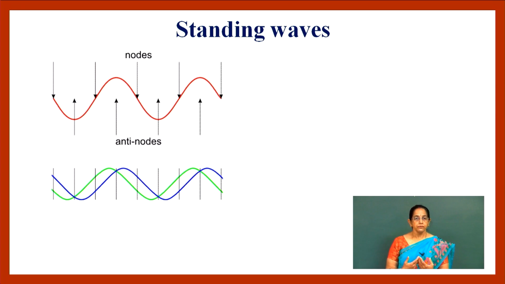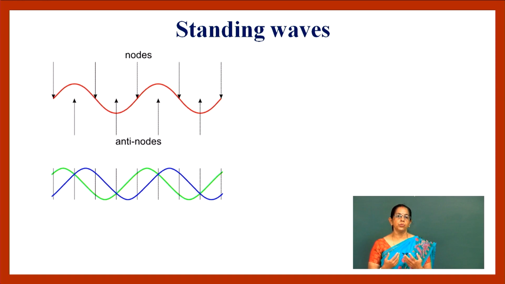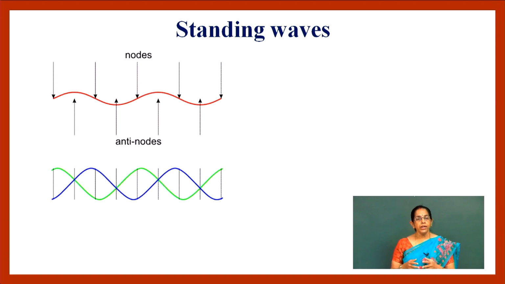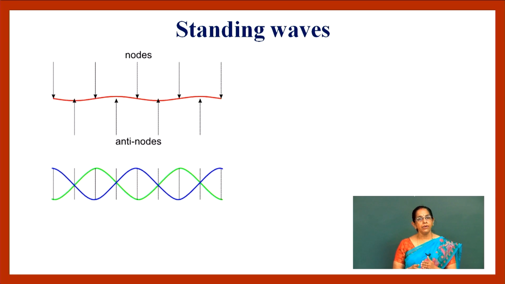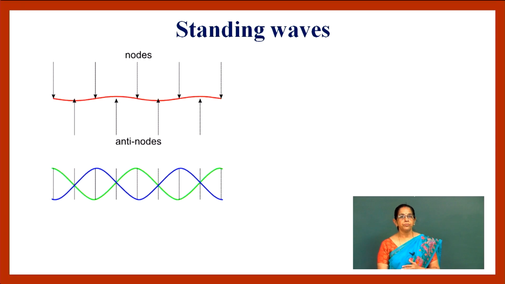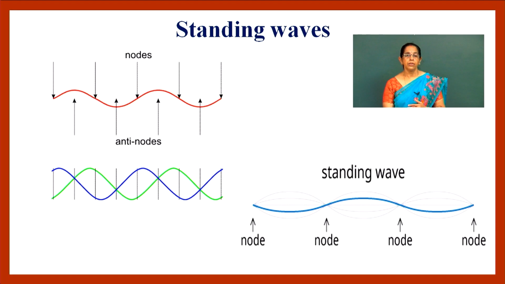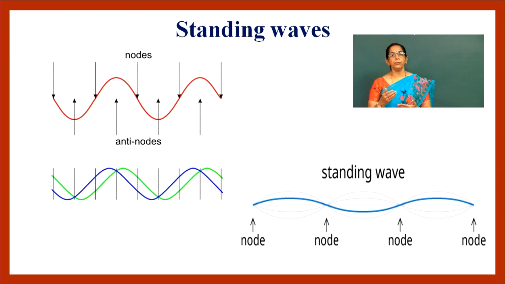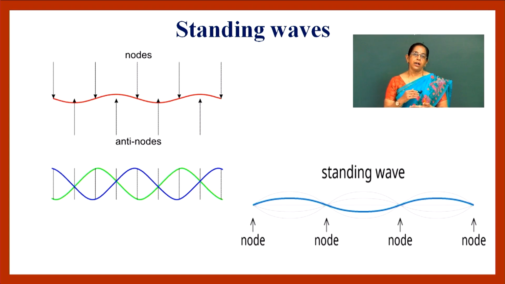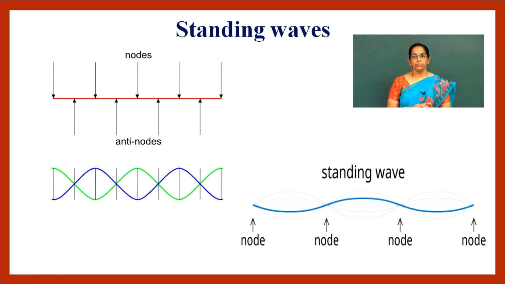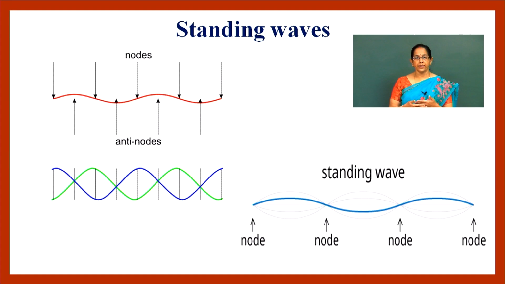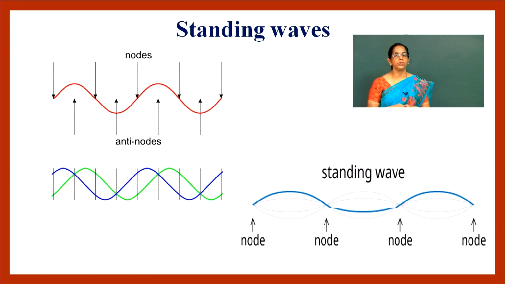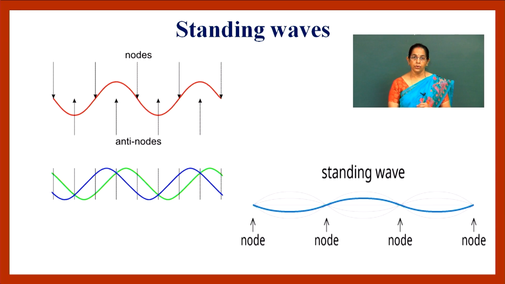Actually, it is a combination of two waves superimposing with each other, such that they are moving in opposite direction, having equal amplitude and frequency. In case of standing wave, there is no transfer of energy, and each and every point oscillates about an axis of the wave, and some points are always at rest.